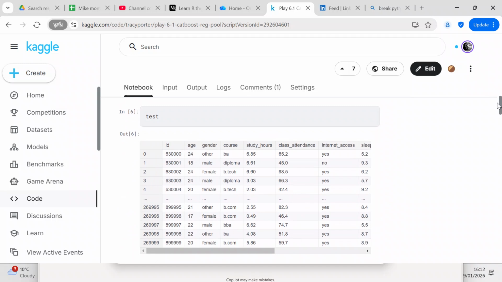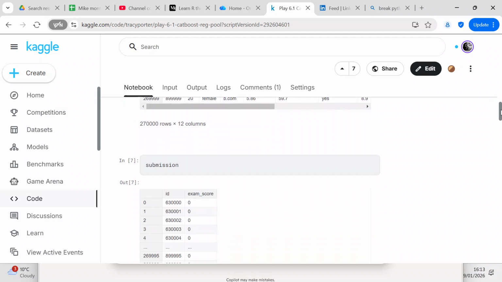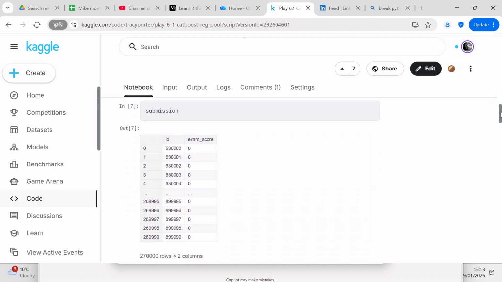The test data frame has 12 columns of data. The reason is that the 13th column is missing, because that column is going to be our prediction. Then we have our submission, which is your exam score, and this is the format that Kaggle wants to see whenever you submit your work.